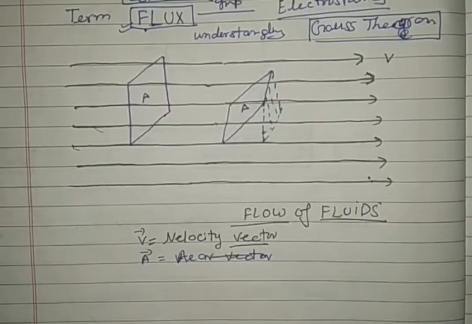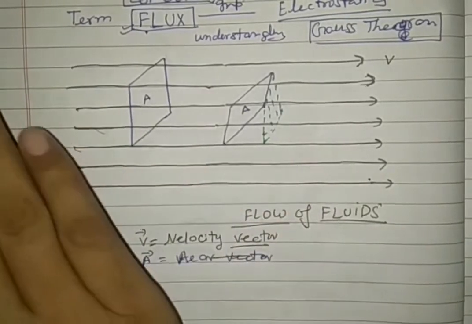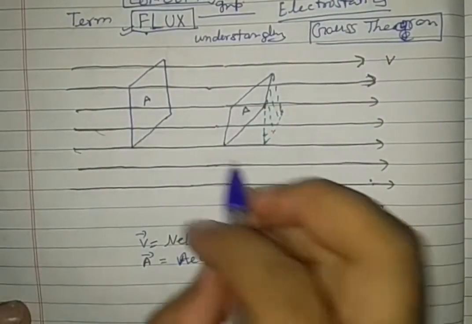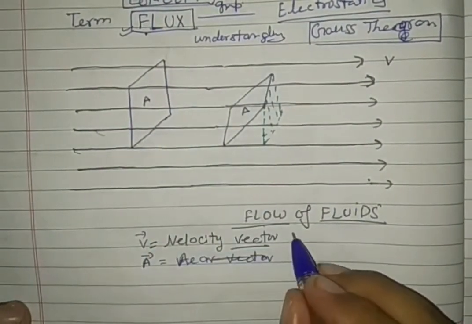Now we are going to see some terms here. What are this flow of the wind or flow of the fluid in lines, each line?